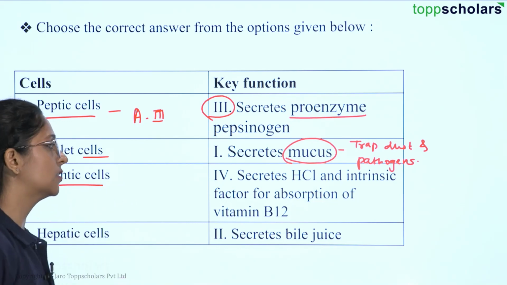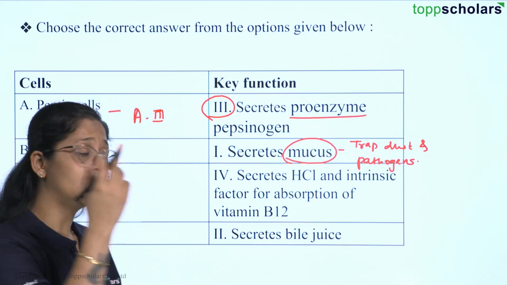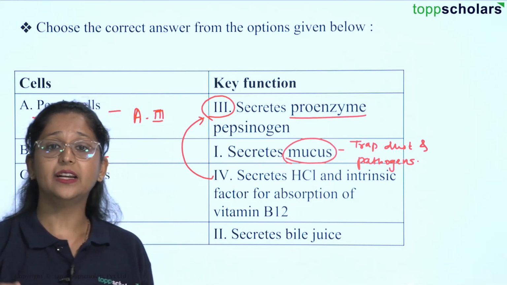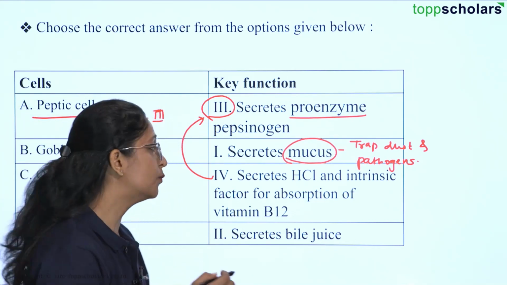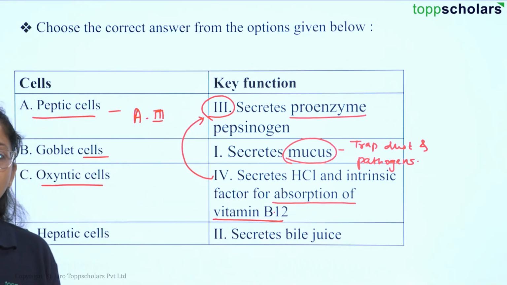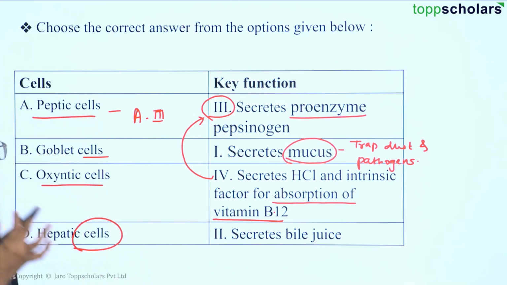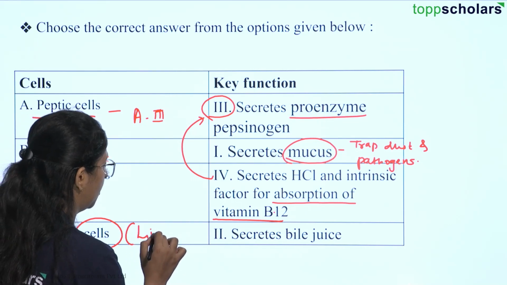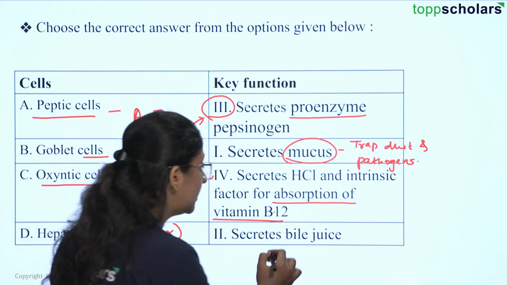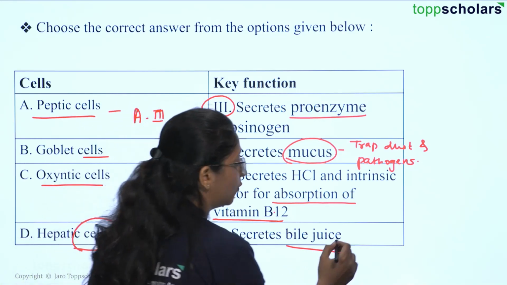Then we have oxyntic cells. Oxyntic cells are again important because they release hydrochloric acid. If you remember, hydrochloric acid is important for the activation of your pepsin enzyme, right? And there is also an intrinsic factor which helps with the absorption of vitamin B12 from your digestive system. Okay, and the last one that we have is hepatic cells. Remember students, whenever you come across the term hepatic, that means something is related to your liver. So hepatic cells in the liver secrete bile juice for your digestive system, which helps in the neutralization of the acid.